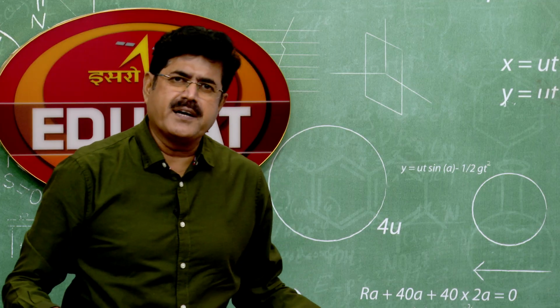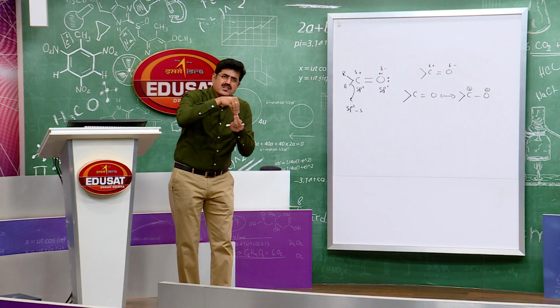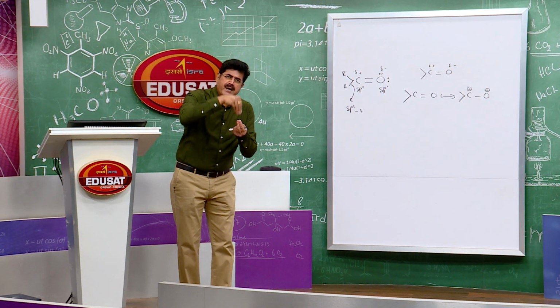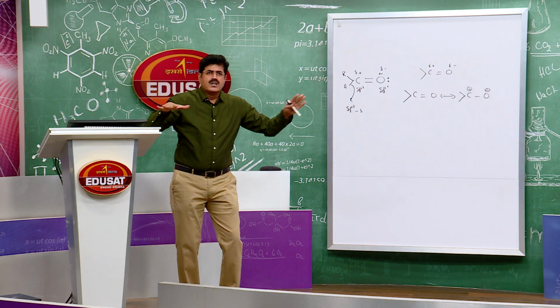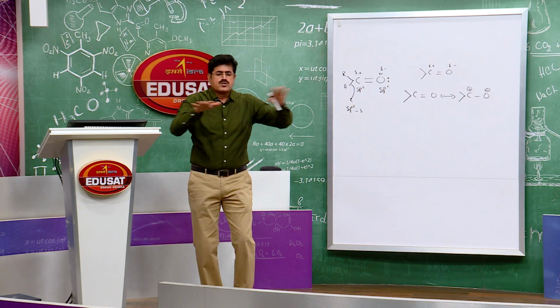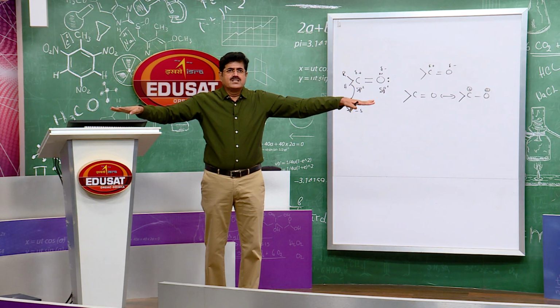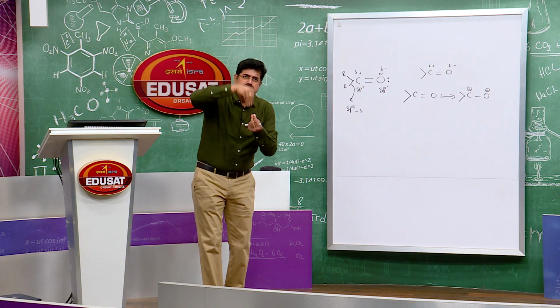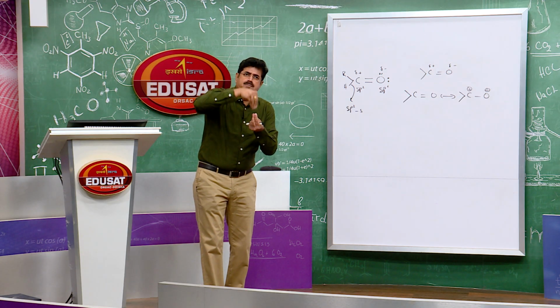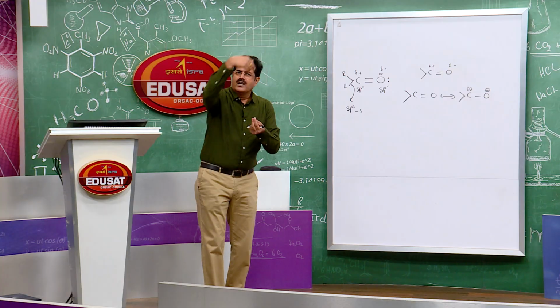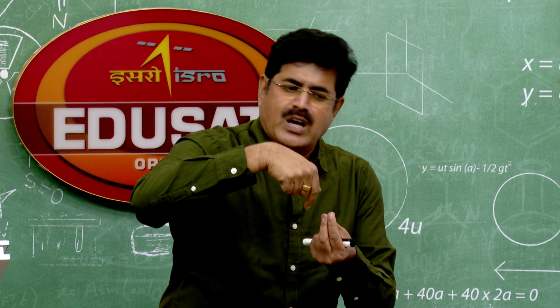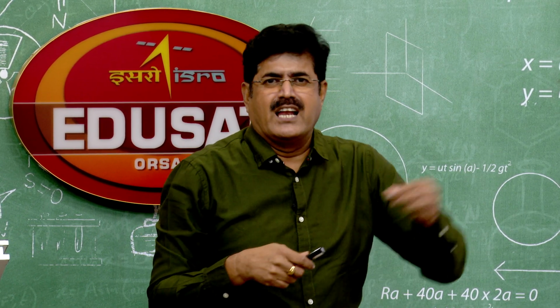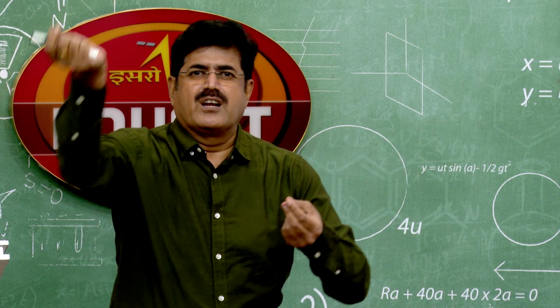So how does it attack? Does the nucleophile attack the carbonyl carbon perpendicular to the plane? You know, the carbon atom is sp2 hybridized, so it is planar. As it is planar, can the nucleophile attack the carbonyl carbon directly, perpendicular to the plane of the carbon-oxygen double bond? No, it attacks the carbonyl carbon at an angle of about 107 degrees.